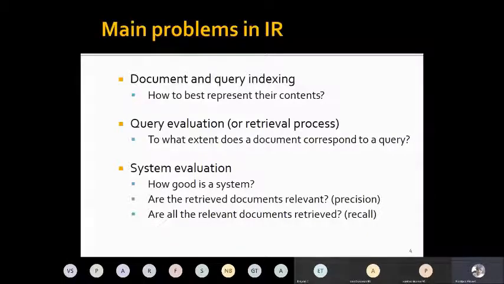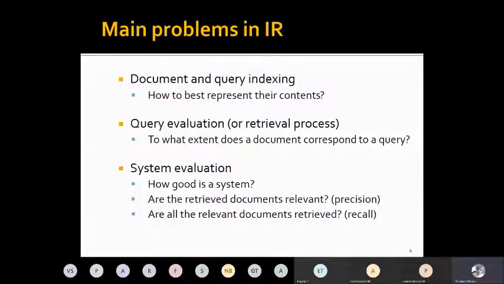So what are the main problems or issues in information retrieval? The first thing is how to best index documents and queries. That means how to define the best set of keywords. Then the query evaluation or the retrieval process. If you think about the big size of the World Wide Web, you can find that this may not be a trivial problem, or there may not be a single way of query evaluation.